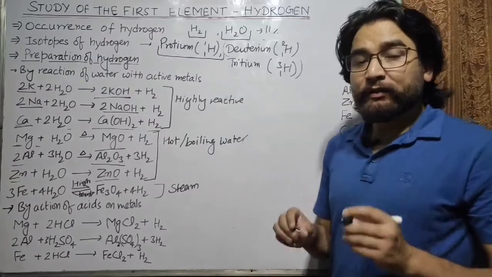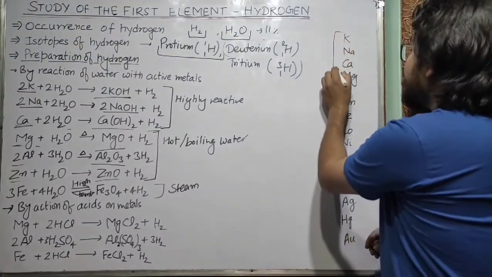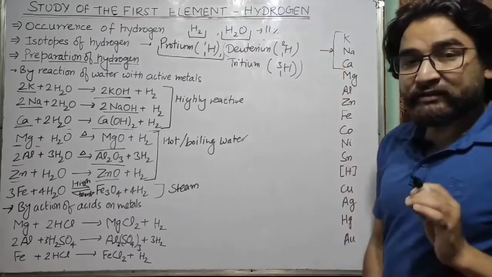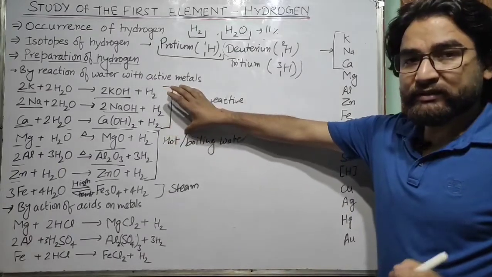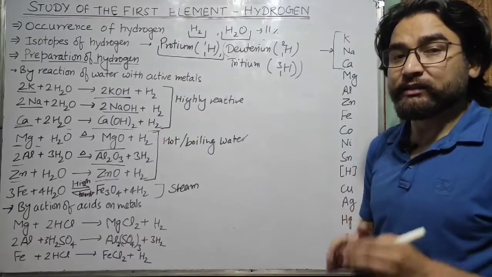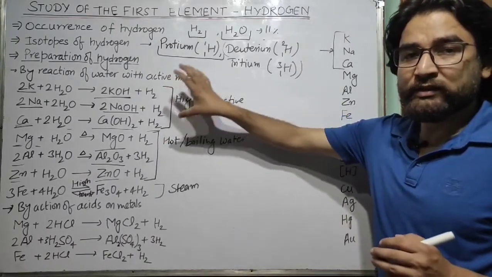So you can see, you know about the reactivity series. The first three elements are highly reactive. So their reaction with water is very violent. So therefore the temperature increases and it becomes so high that the hydrogen produced during the reaction may catch fire. So therefore it is not safe to use these elements.